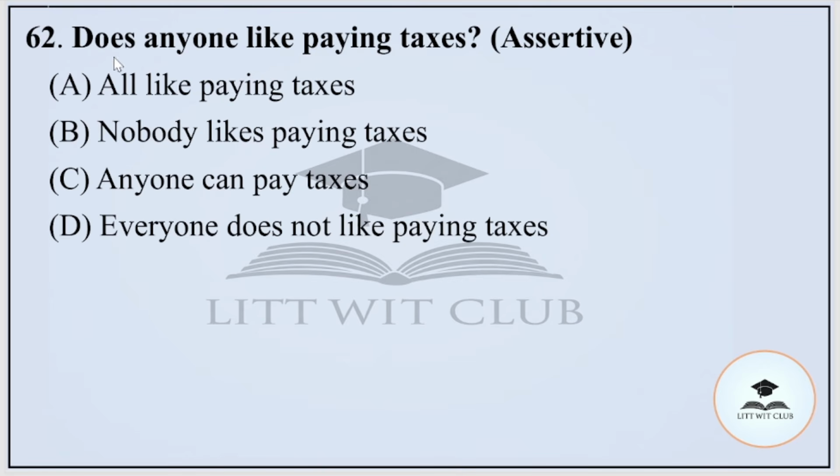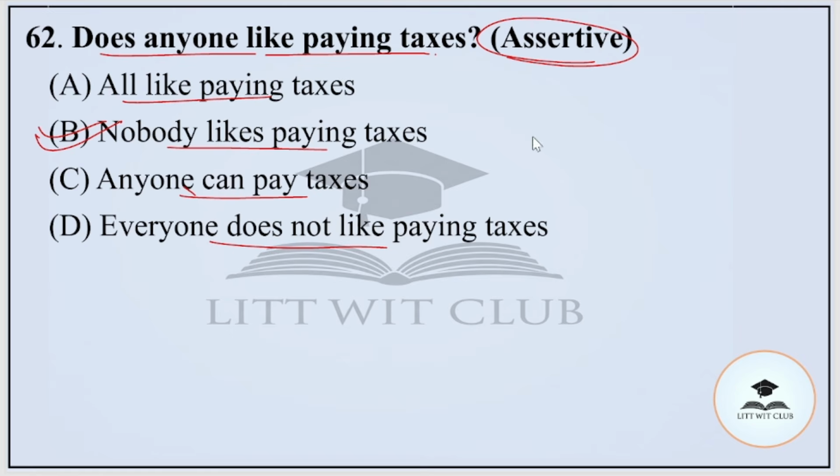Question number 62. Does anyone like paying taxes? Here we have to change this interrogative sentence into an assertive one. Options are A, all like paying taxes, B, nobody likes paying taxes, C, anyone can pay taxes, or D, everyone does not like paying taxes. And the correct option is option number B, that is nobody likes paying taxes.